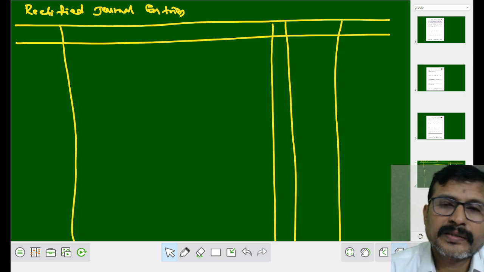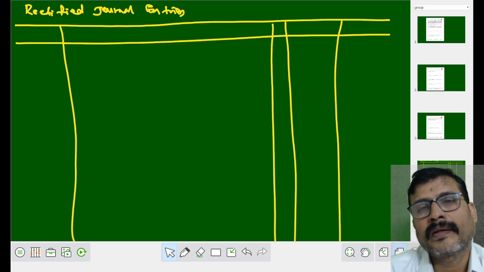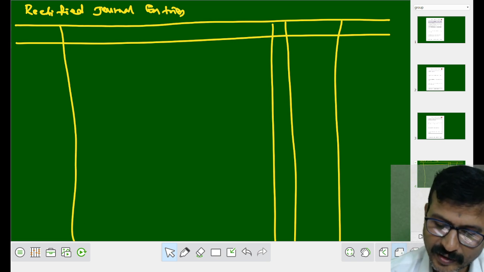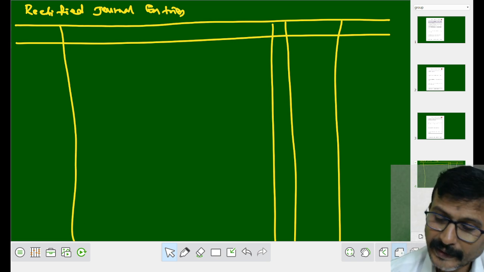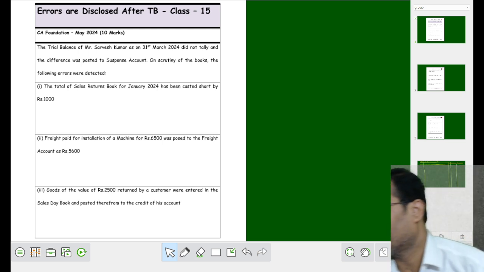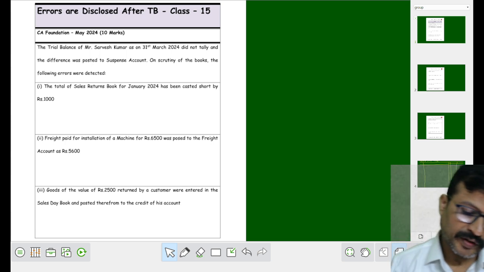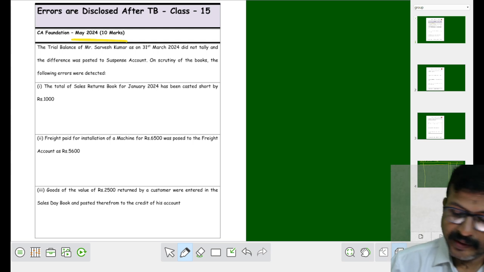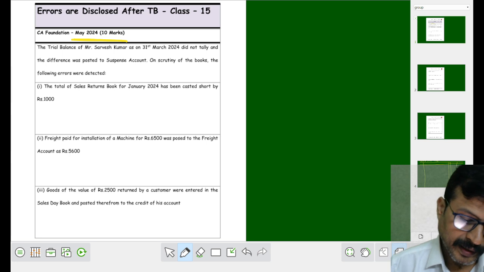My dear students, in the previous session, we have completed class 14 of the rectification of errors, right? Now let us move on to class 15. This question was asked in CA Foundation for the year May 2024 for how many marks? For 10 marks, right?